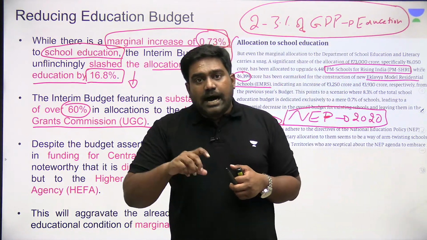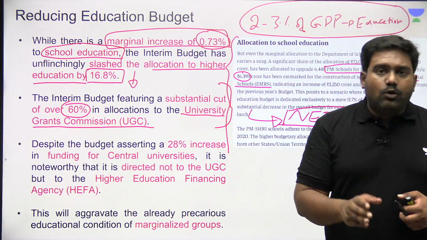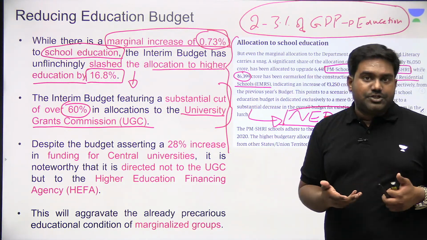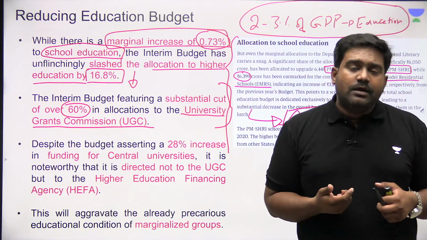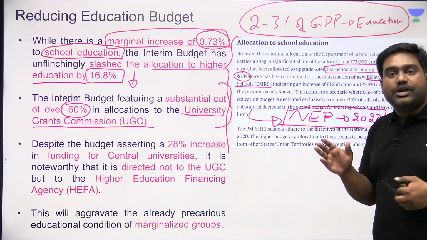So this in a way is arm twisting the state governments and the schools and the boards to oblige with the NEP, right? Which is already controversial. They're saying the center is using this as an arm twisting tactic to force the state governments and schools to fall in line and follow the National Education Policy.